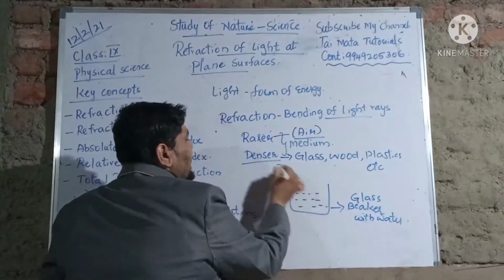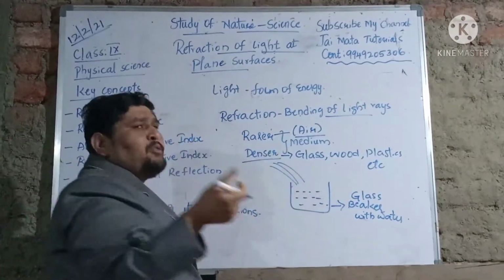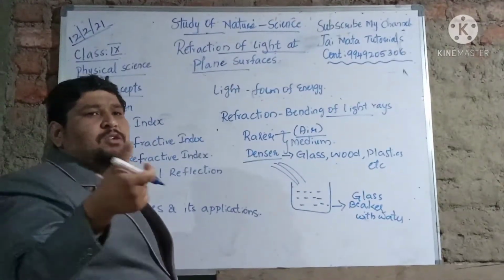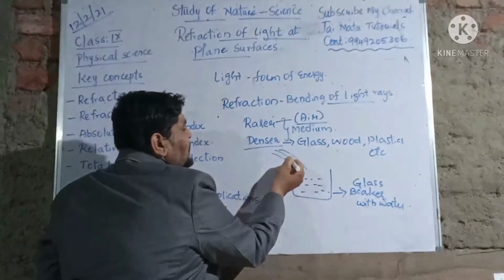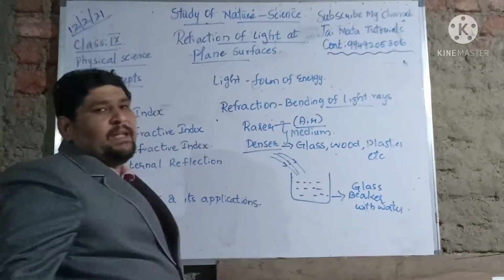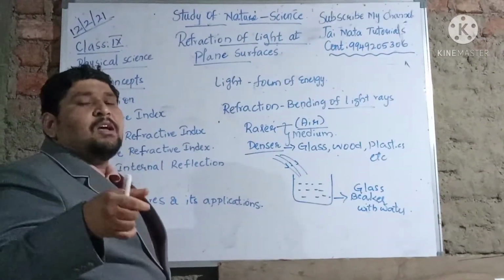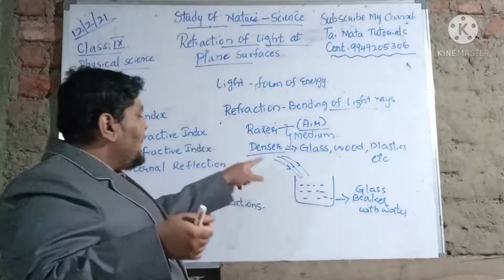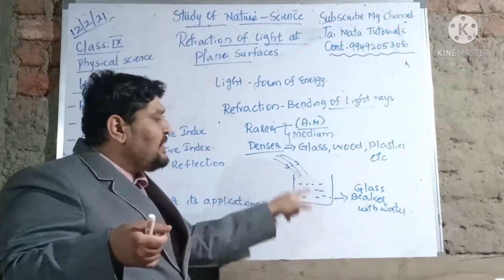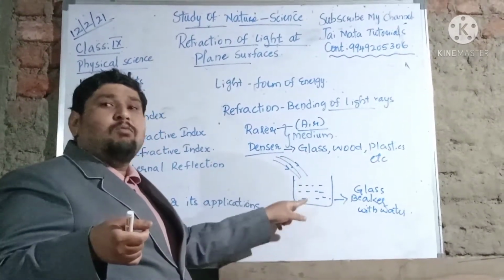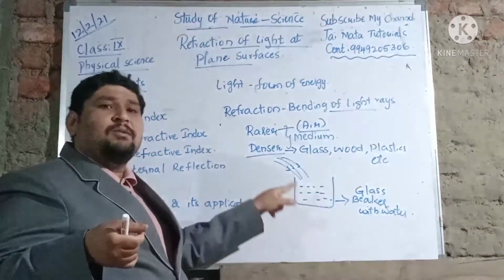Now I am trying to pass some light rays. You use a torchlight. You know torchlight? So you just take a torchlight and try to pass the rays to this beaker. Means you are trying to pass this torchlight's rays and see whether those rays are traveling or passing through this water, the glass beaker which is filled with water.